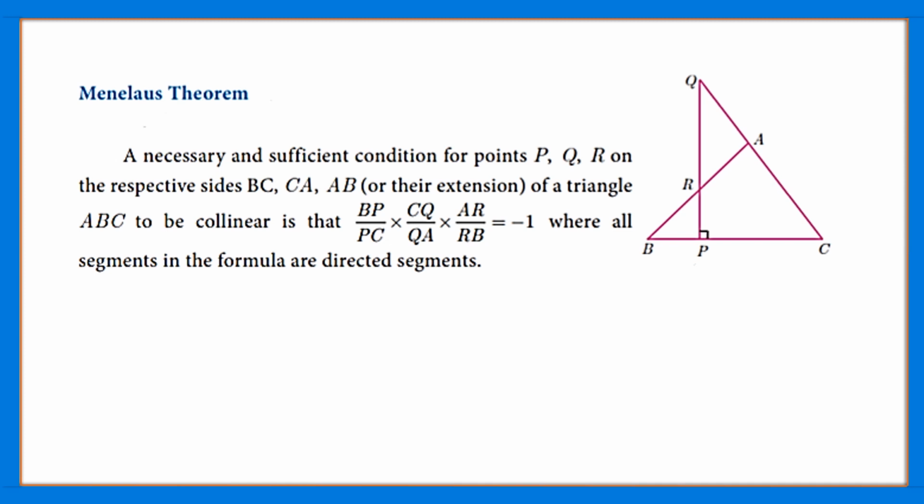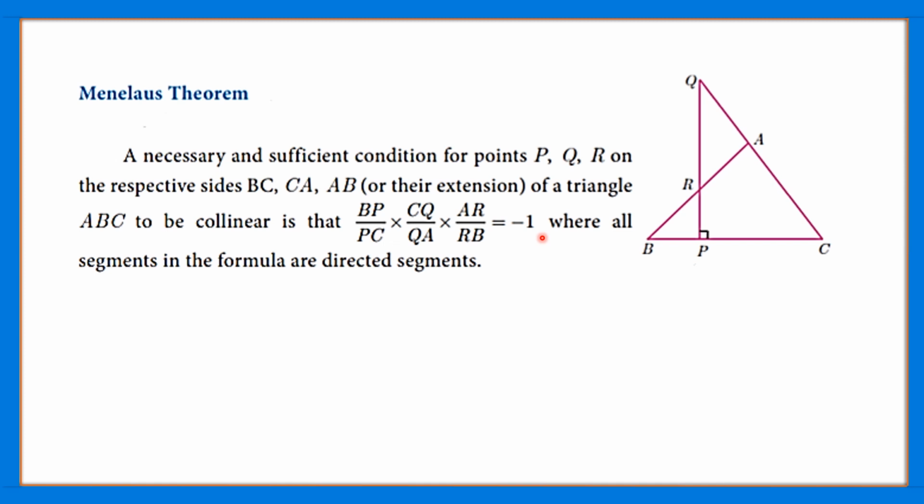Next theorem is Menelaus theorem. The Menelaus theorem says that a necessary and sufficient condition for points P, Q, R on the respective sides BC, CA, AB or their extensions of a triangle ABC to be collinear is that BP by PC into CQ by QA into AR by RB is equal to -1, where all segments in the formula are directed segments.